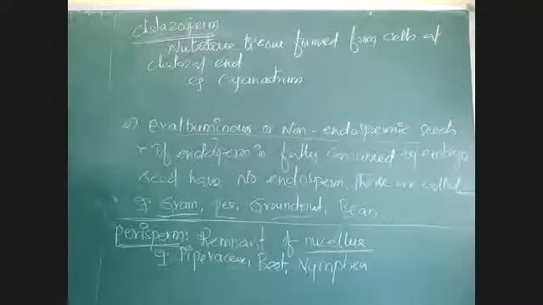Then see embryogenesis, the next stage of post-fertilization events. This embryogenesis is a very critical and complex process that differs in both monocot and dicot. In dicots and monocots, we will see different types of embryo formation. See, embryo. What does this embryo mean?